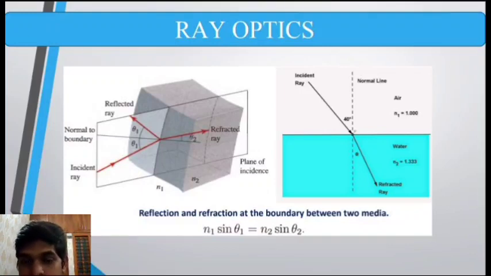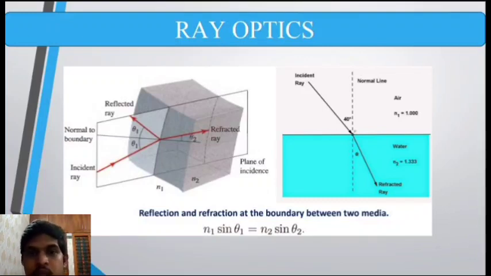So what happens is that when the light rays hit at the interface, the velocity of the light rays slows down in water because its refractive index is higher. As a result of the velocity of light slowing down, it bends towards the normal. So the light rays bend towards the normal, so that the angle of incidence is not equal to the angle